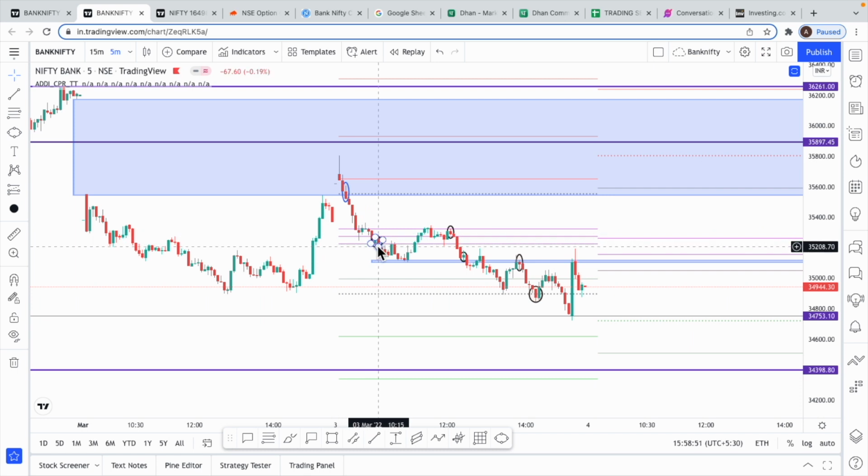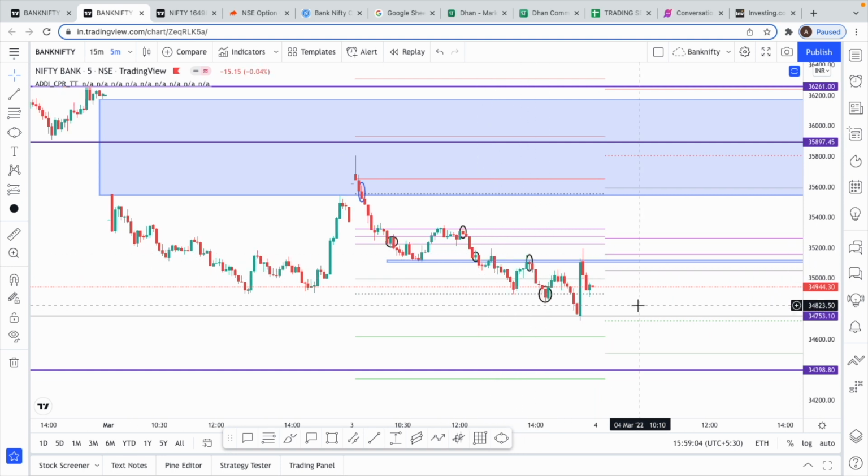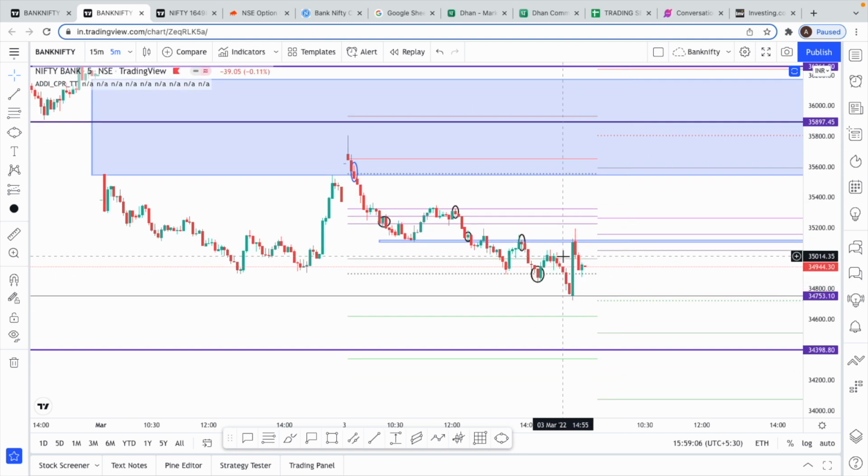We took this trade until CPR, then a day low was formed, and we marked that. Then again we got a nice retest to the CPR on this 5-minute chart. Again we took a short entry here, took multiple scalps and made some good money today. In the end it looked like the previous day low was going to break. We came down, but took support exactly at this line that we had drawn, right?